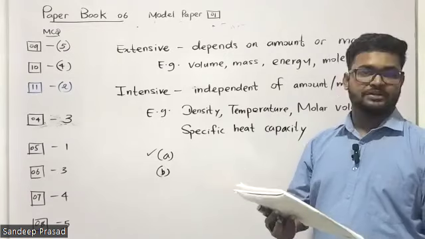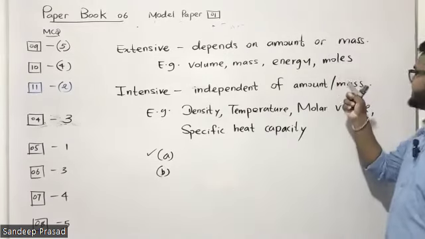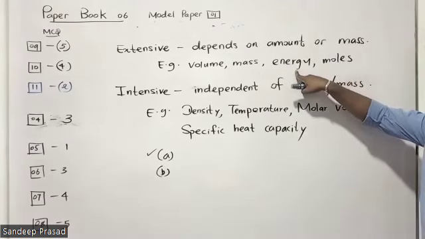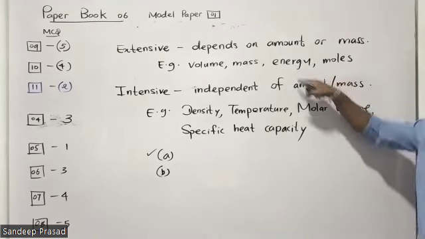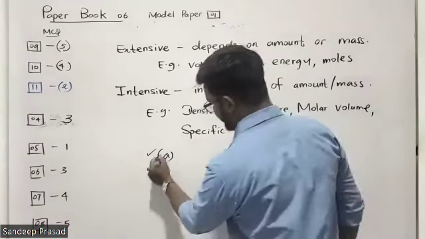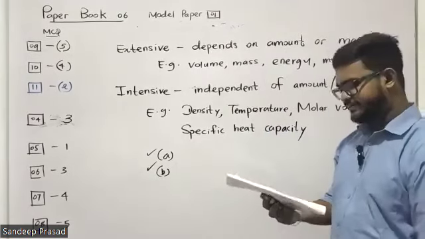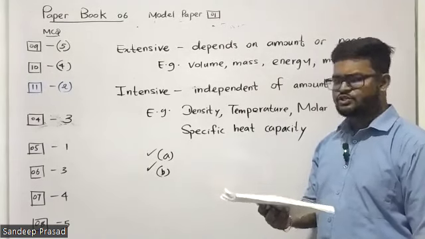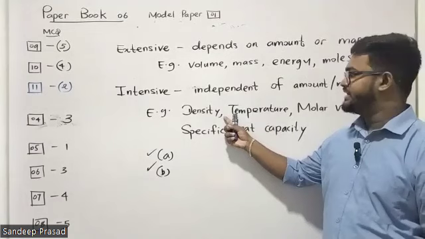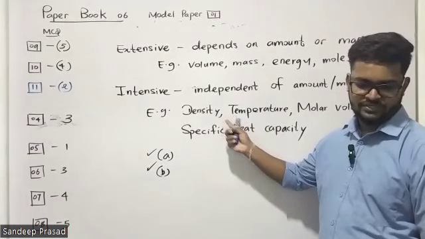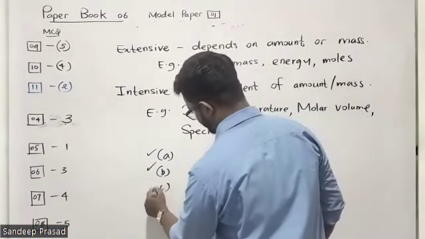Heat is an extensive property. Yes, we know that energy, we can consider heat is actually a kind of thermal energy. So they are extensive, so that statement is also correct. B also correct. C, density is an extensive property? Density is an intensive property. It doesn't depend on the mass or size. So therefore we can consider that is wrong.